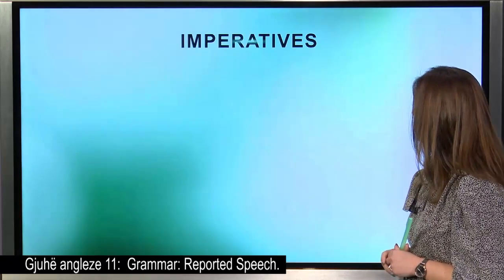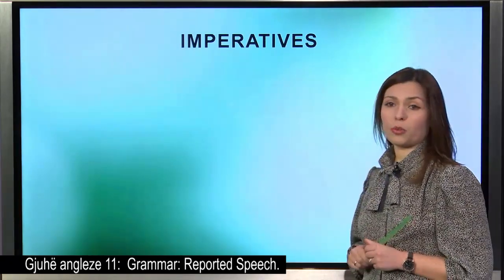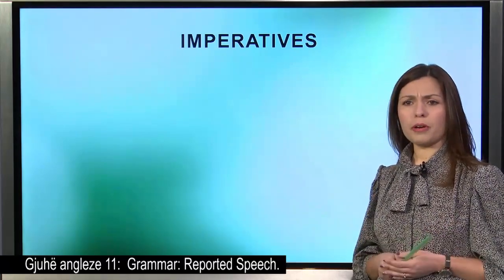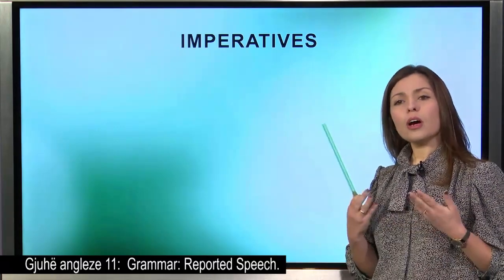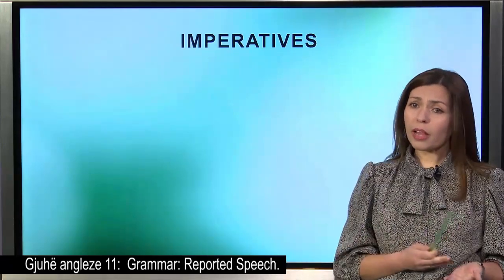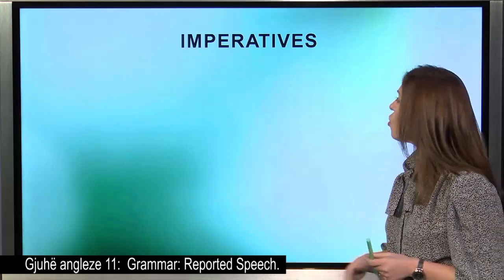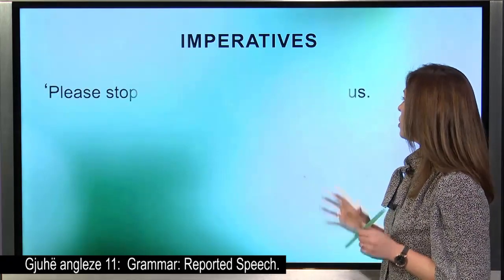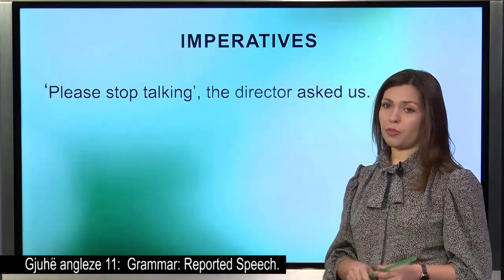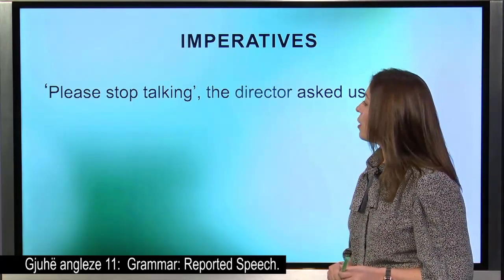And the last thing that we're going to deal with today are imperatives. What are imperatives? When we are actually giving an order, even if it might be a polite order, still it is an order. We have two types of imperatives, the positive one and the negative one. Let's see the positive one.